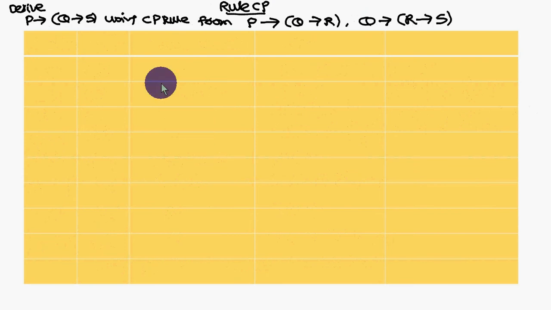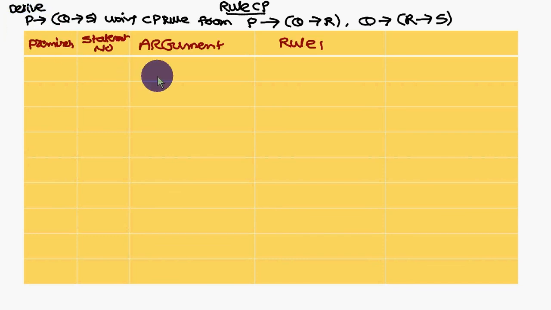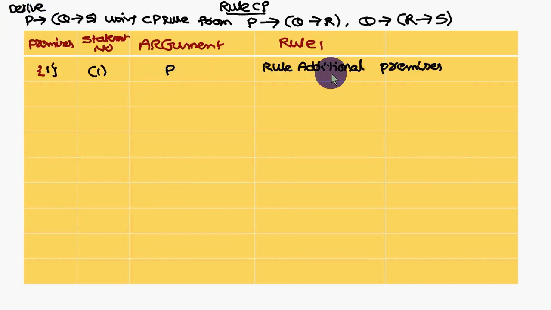So next, P conditional Q conditional S using the CP rule from these two premises. So the left hand side part of the conclusion is what? P. Therefore this one you have to consider as an additional premise. Already you have the two premises. This is the additional premise. So P I am introducing as the additional premise.